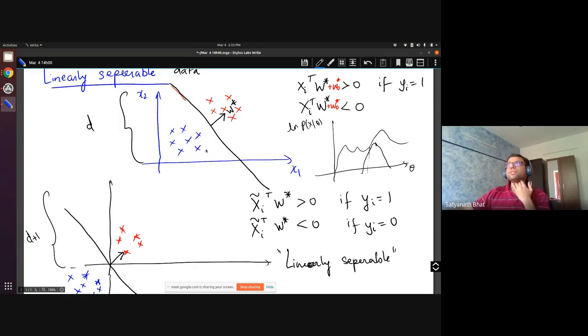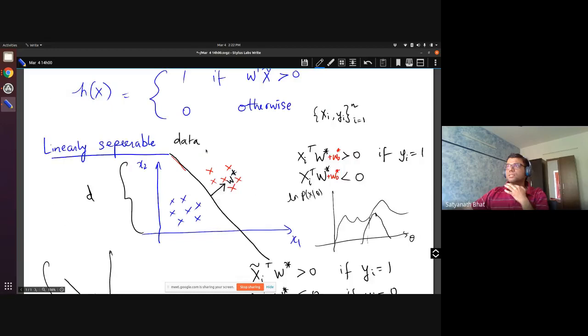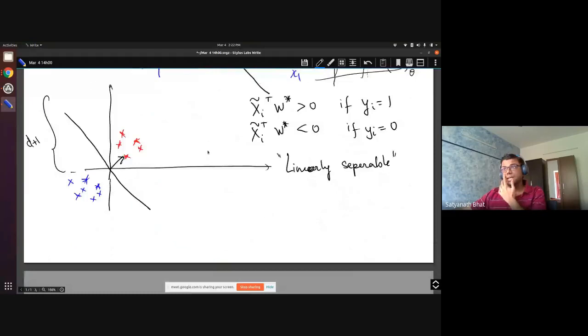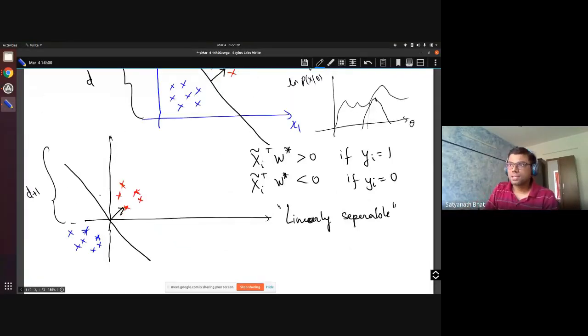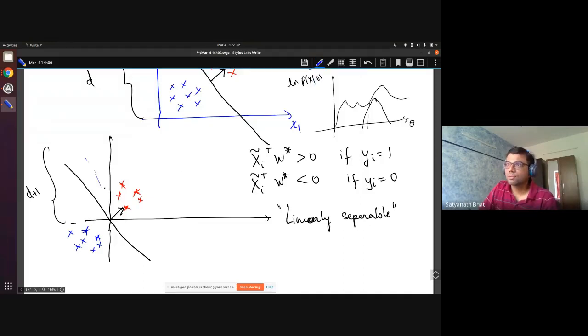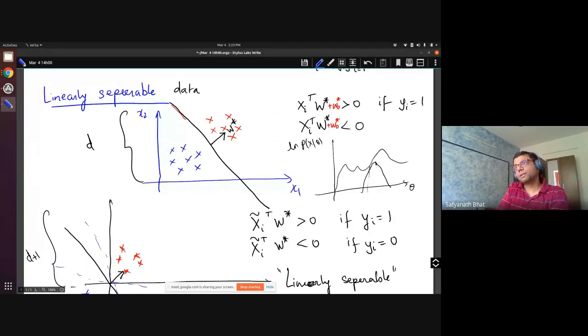Okay, so any questions that you have on this, please feel free to ask. These are all quite easy things. And one thing to note: if there is one separating hyperplane between these points, there will be multiple, right? That is immediately obvious. You can have multiple such hyperplanes. This is one more. This could be another, right? So if linearly separable data has one, there will be many such hyperplanes, because the separation is strict.